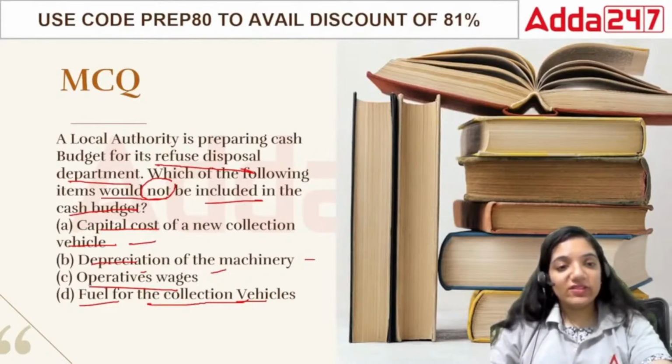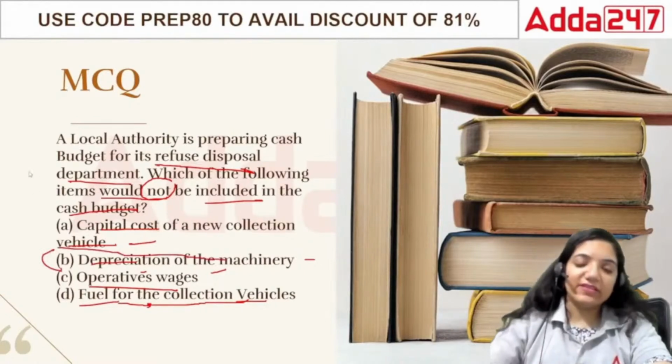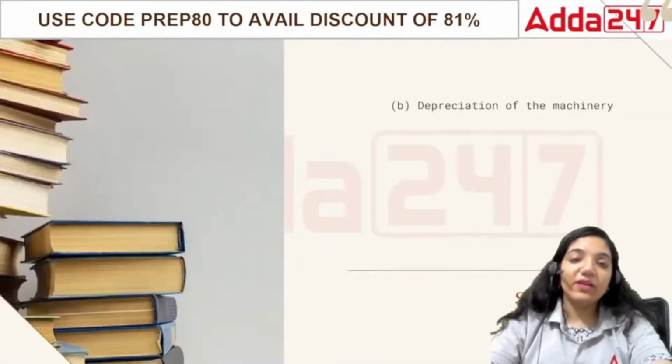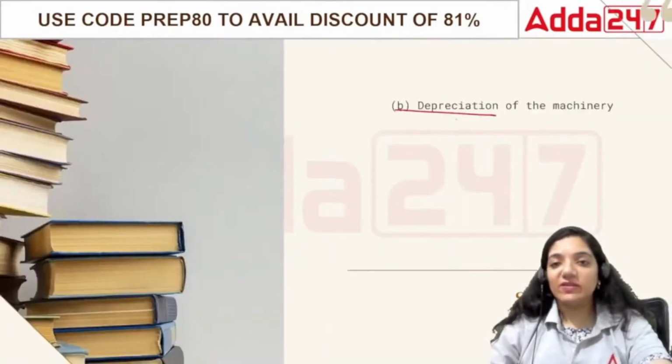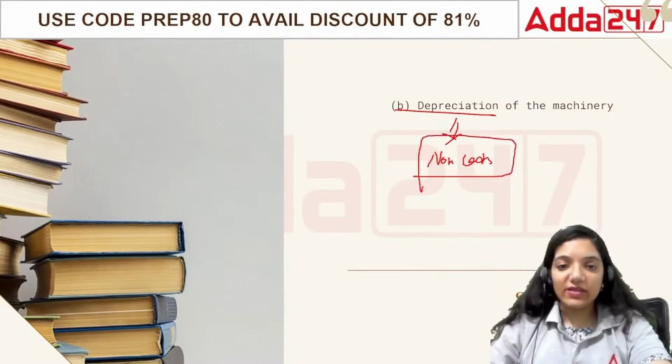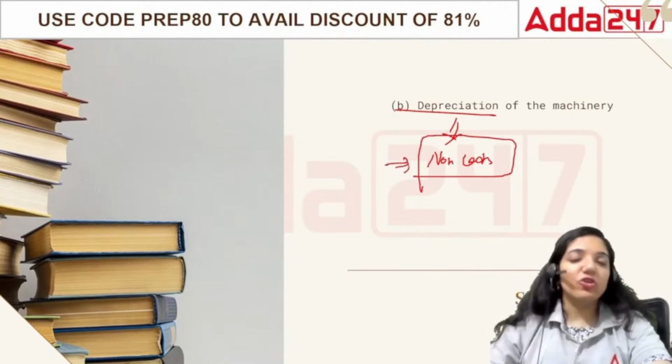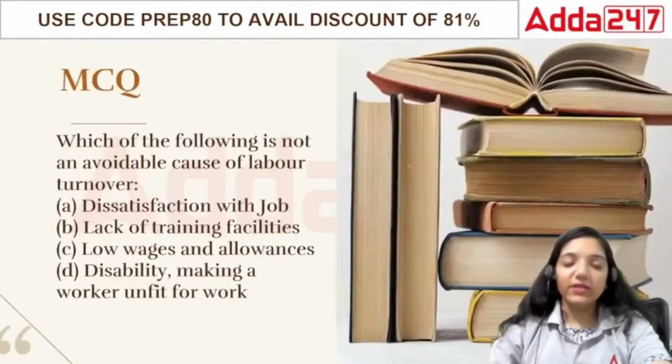In this case I would say fuel is definitely very important. Cash budget will not include B. Depreciation is not a part of the cash budget at all. That's the simple rule. Because depreciation is a non-cash expense. If I'm using my phone, its value is decreasing day by day. That's a non-cash thing, not a cash thing. Okay? So how do we conclude it? I'll say that depreciation can be stated as a non-cash expense, so it should not be included in the cash budget at all.